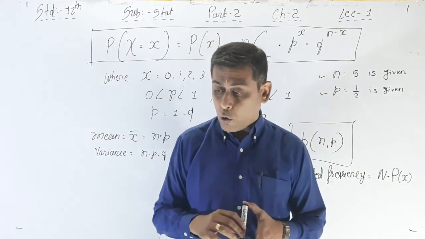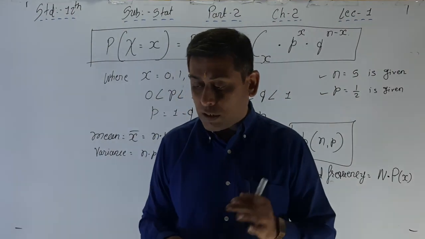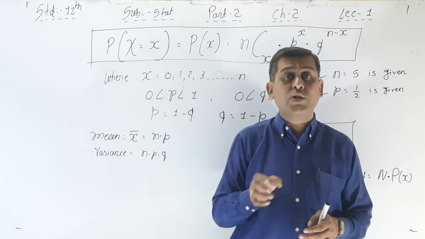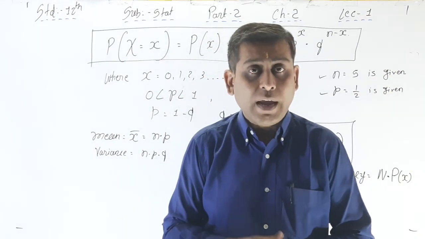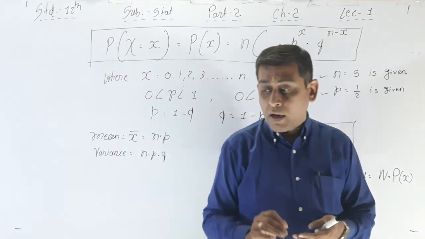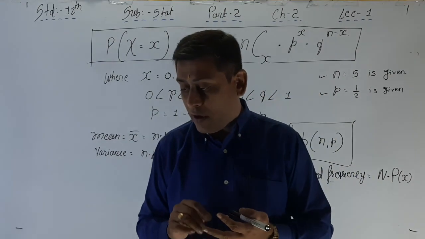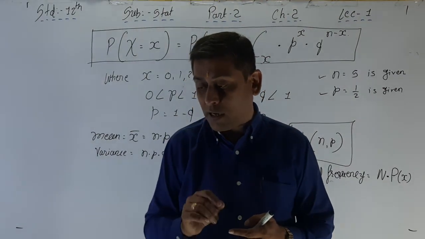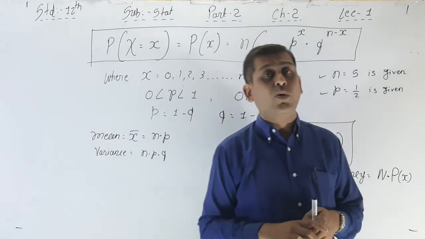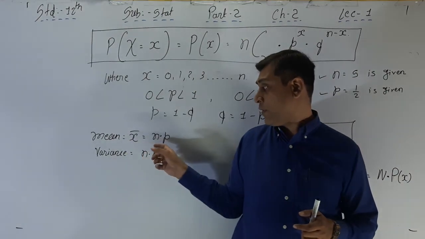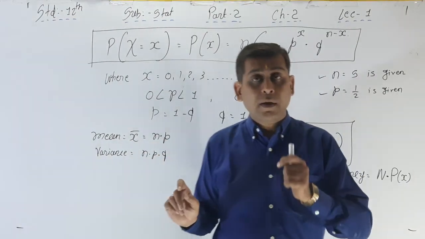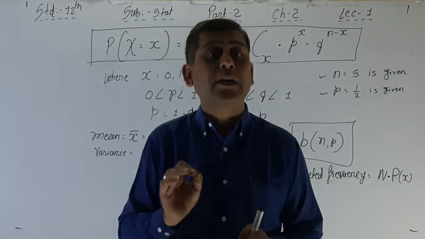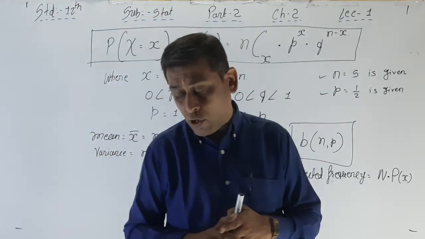Whenever the question is in a theoretical form and it asks you to find the average or expected number of success in n Bernoulli trials, then you have to find the mean. That means n into p. Compulsory. You have to remember all these points, all these properties of the binomial distribution.